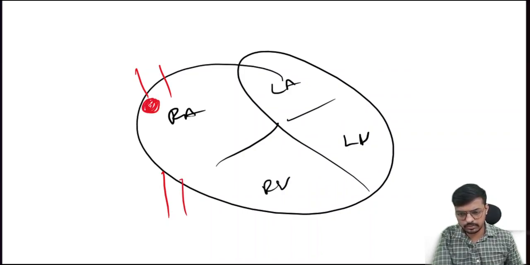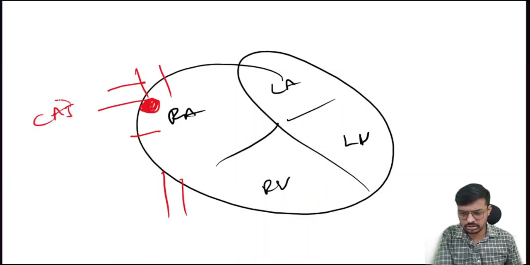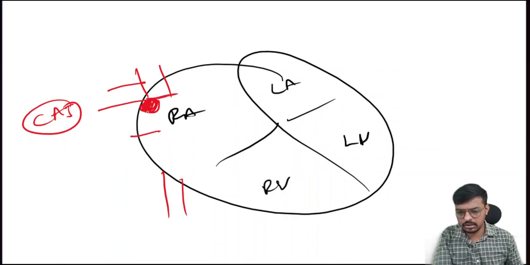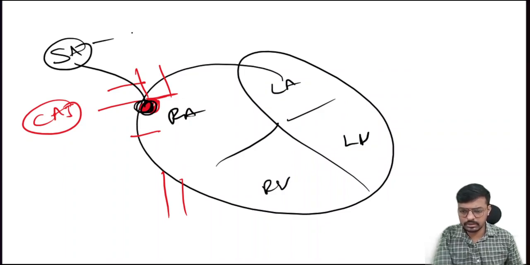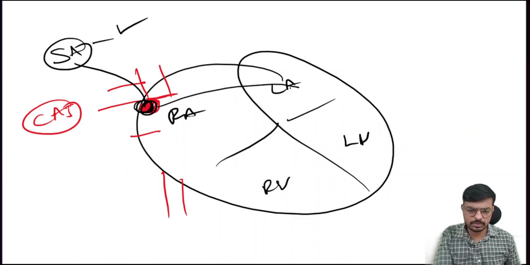Just between the cavo-atrial junction, just below the superior vena cava, we have the node that we call the sinoatrial node. From here the conduction starts, means the electrical impulses start from here. It will supply the left atrium and the right atrium.